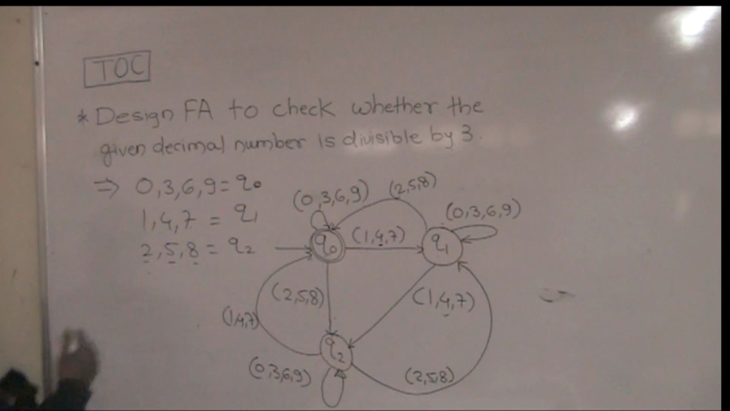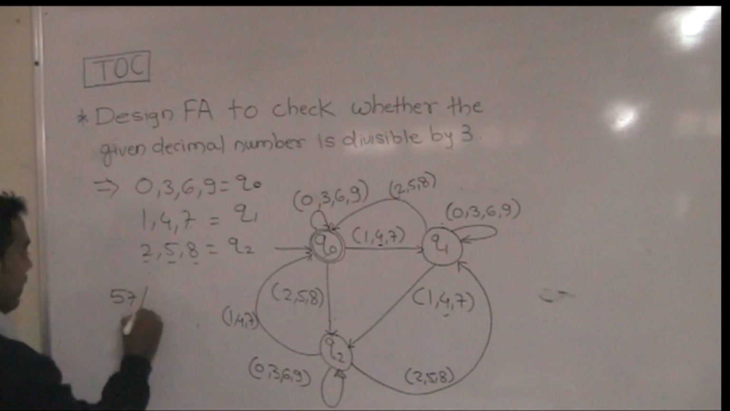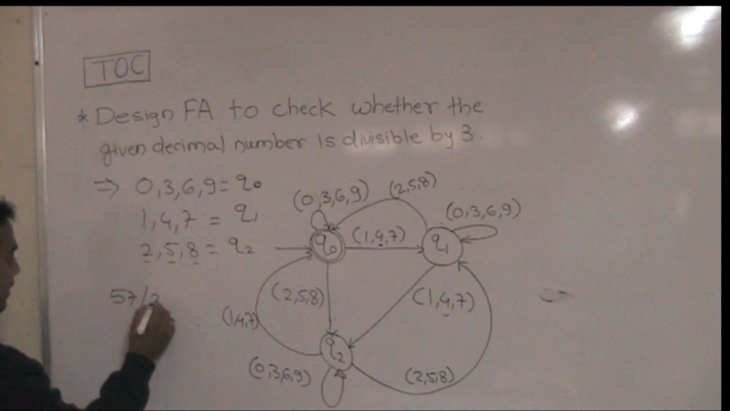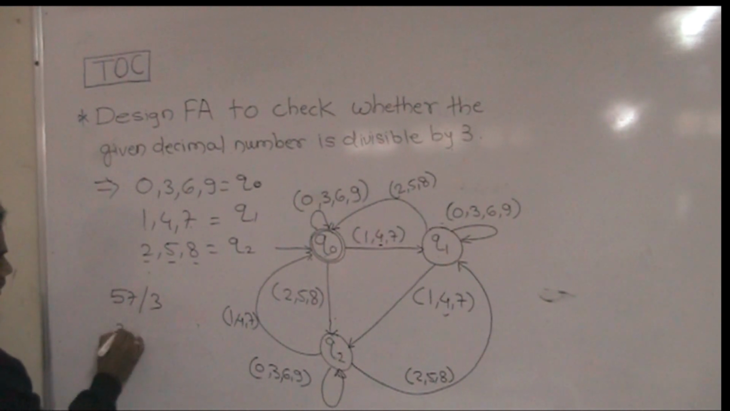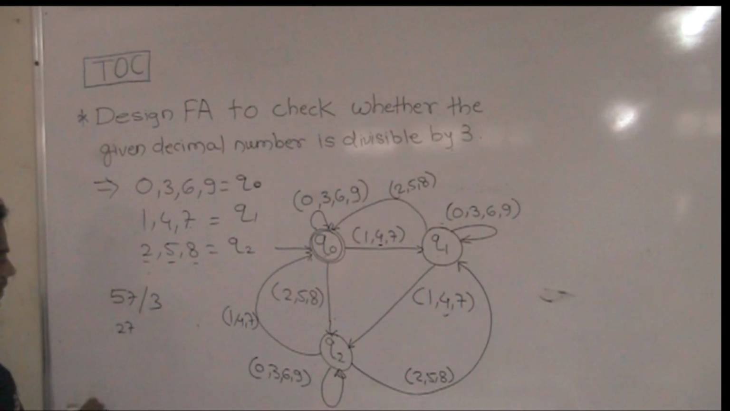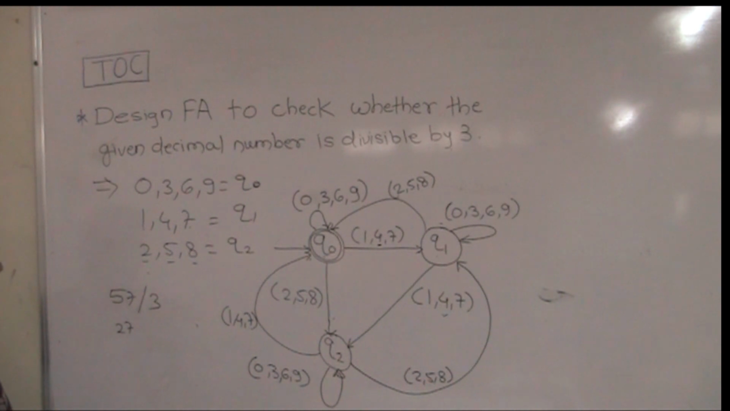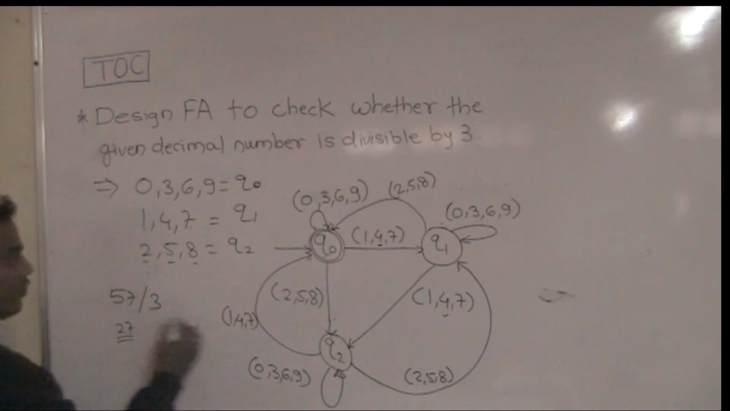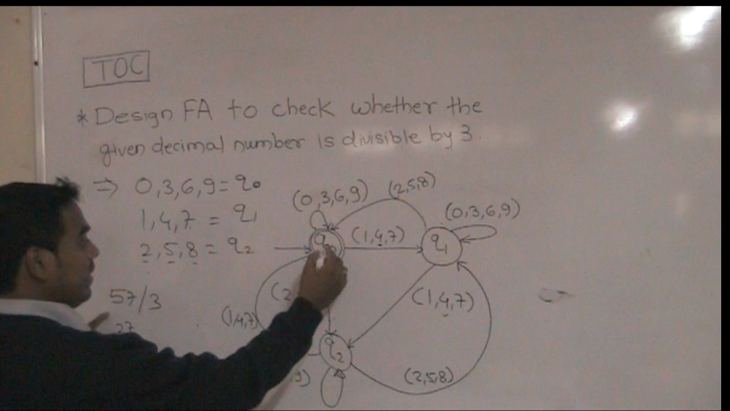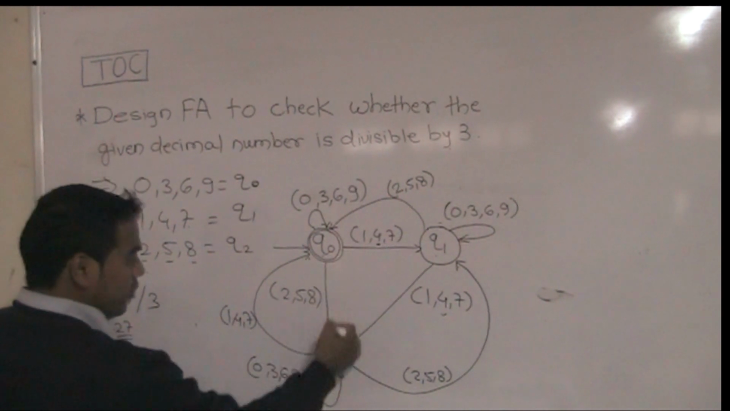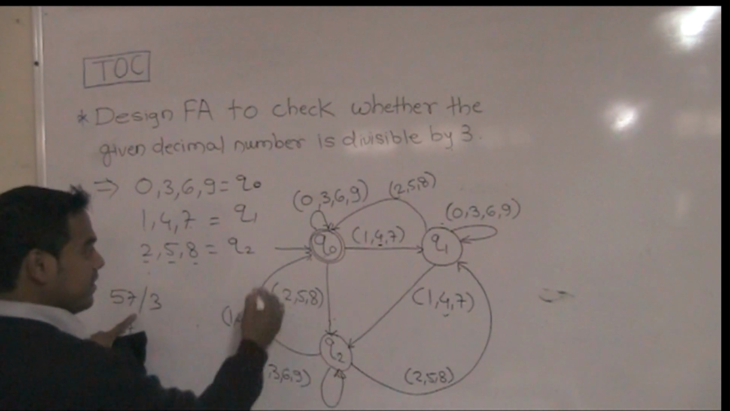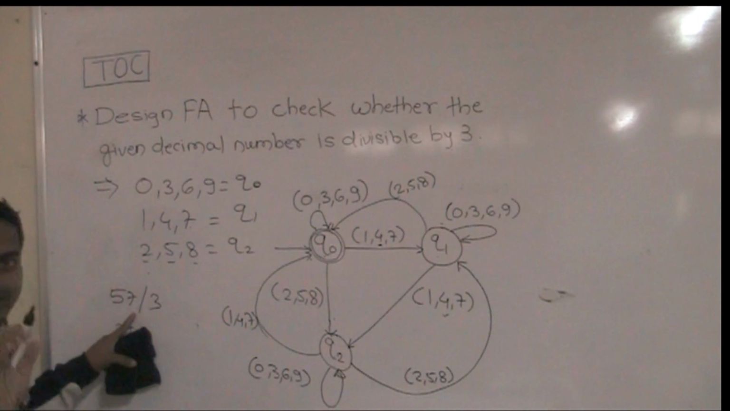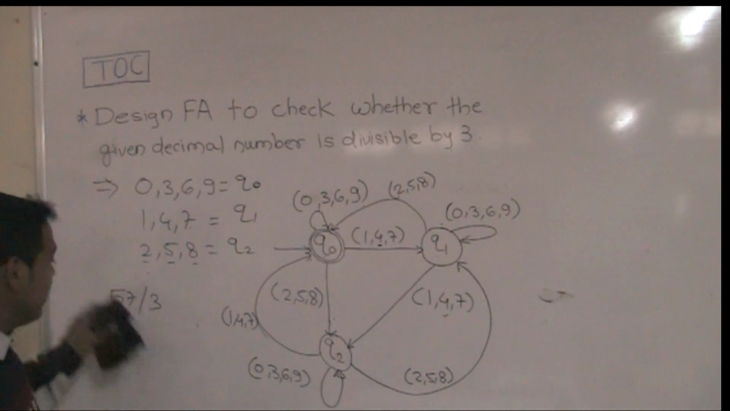Suppose we have taken the number 57. 57 divided by 3: firstly 3 ones are 3, 2 remains. After that 7 comes, 3 nines are 27. So 5 comes at the Q0 state, so it goes to the Q2 state. After that 7 comes, it goes to the Q0 state. Means it is completely divisible by 3.